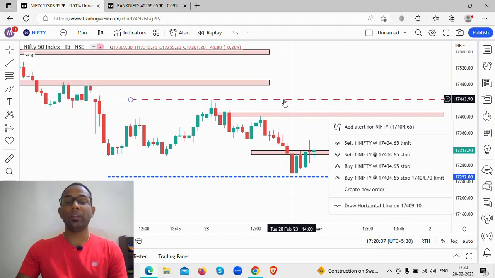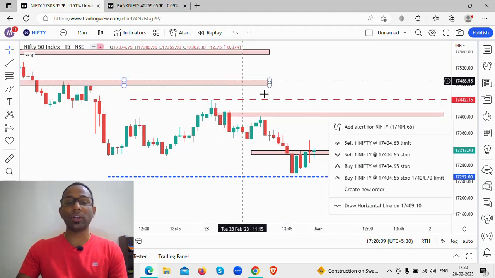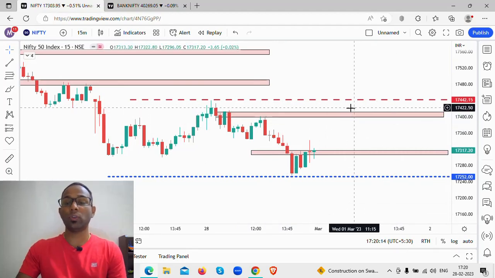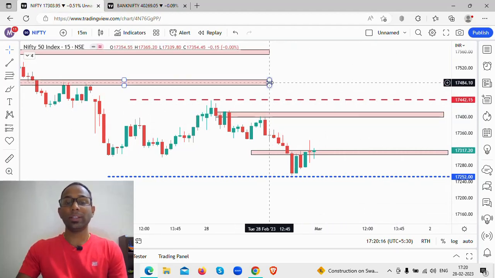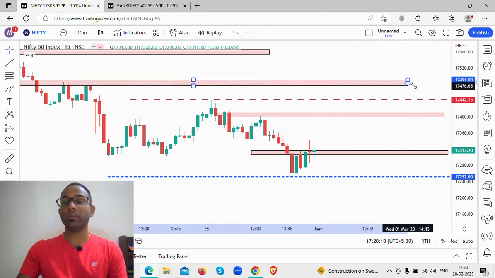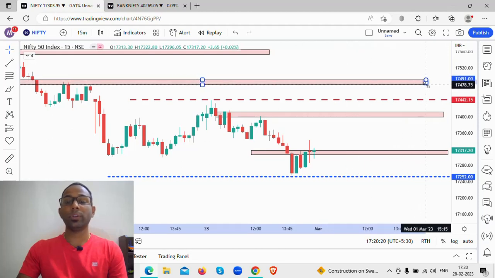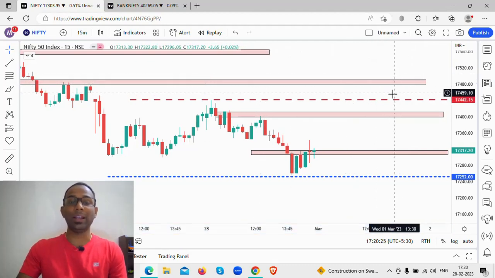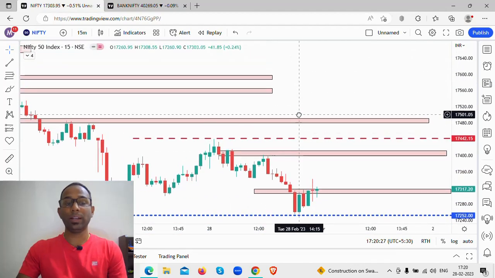Okay, and this is your previous day high from where the price came crashing down. So these levels are very important in Nifty. These are going to act as a strong resistance level. These levels are still intact. What are these levels that we are looking at? 17,475 to 17,495 or 17,500 levels. These levels are still intact, and you have these levels still intact as well.